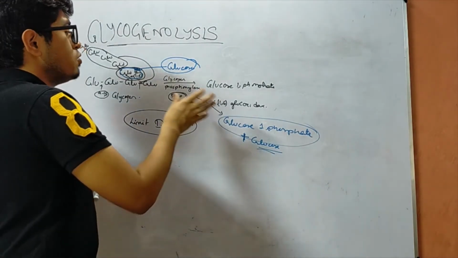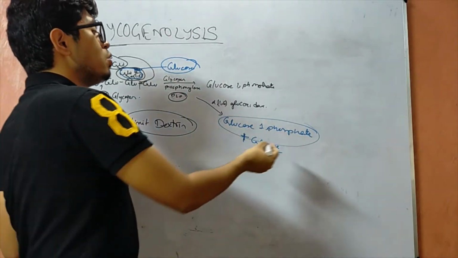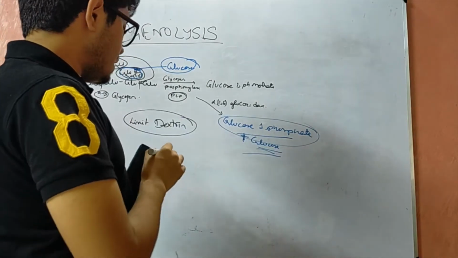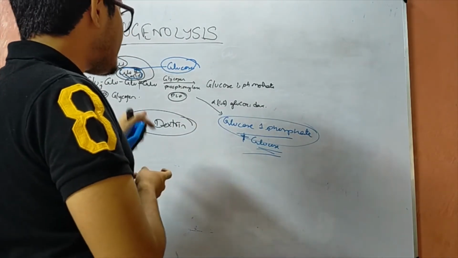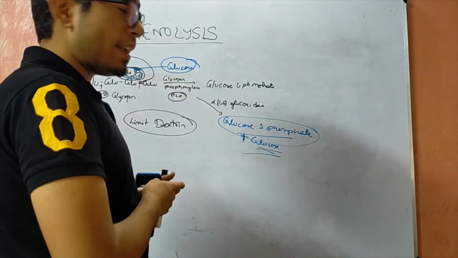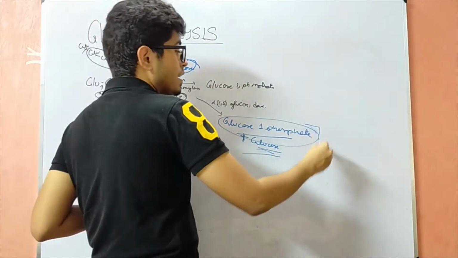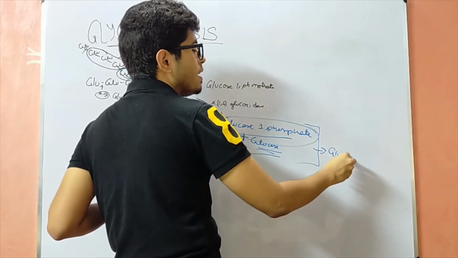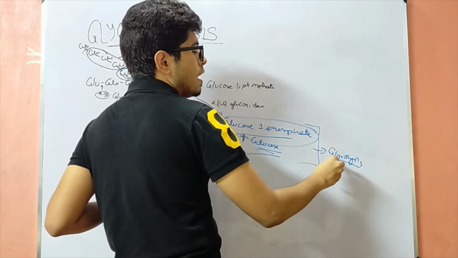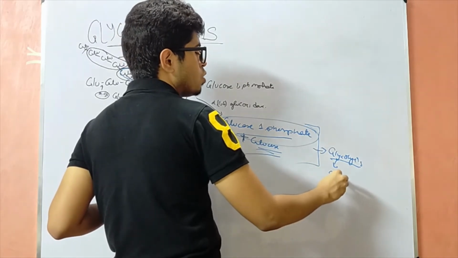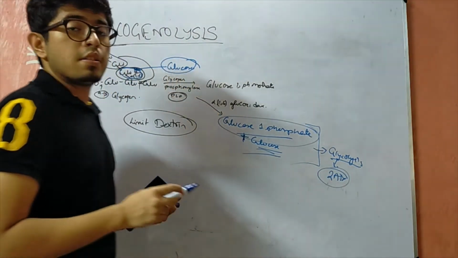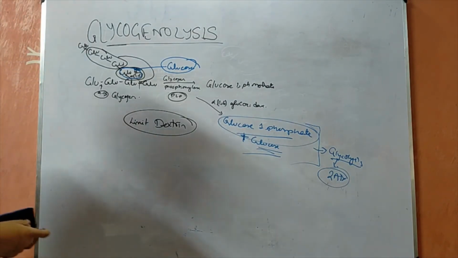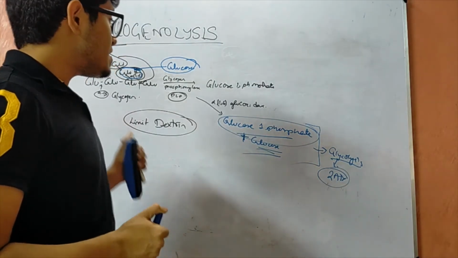For the breakdown of glycogen to glucose or glucose 1-phosphate, we do not waste any energy, because it does not require any energy, and these products enter into the glycolysis pathway and generate 2 ATP molecules. So finally it gives rise to 2 molecules of ATP generated by the glycogenolysis process.